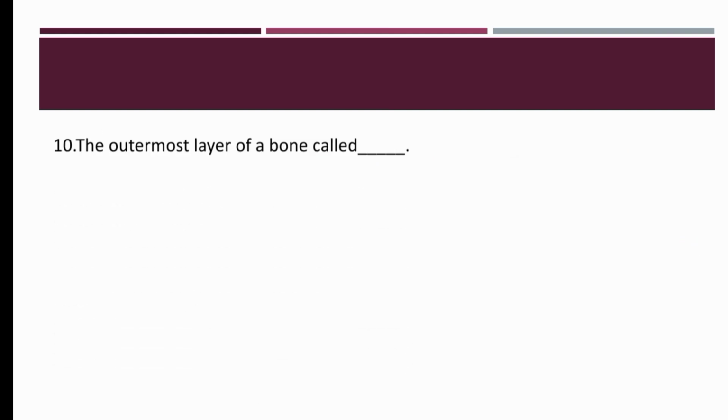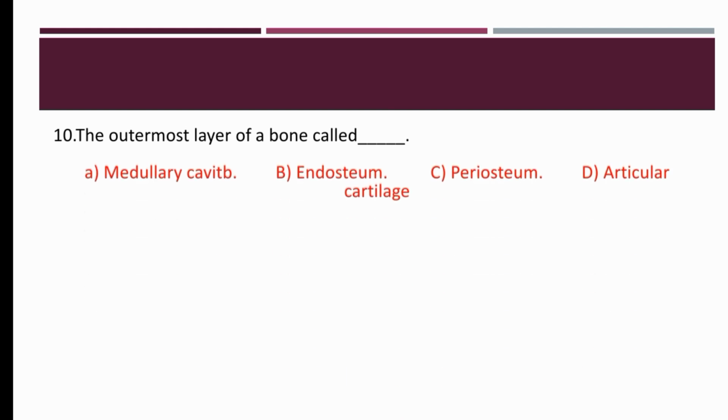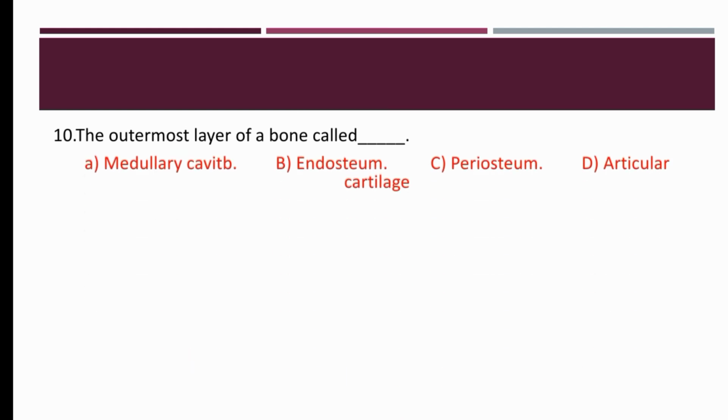The outermost layer of bone is called dash. Medullary cavity, endosteum, periosteum, or articular cartilage. So which one is the right option? The outermost layer of our bones is called periosteum. The right option is C.